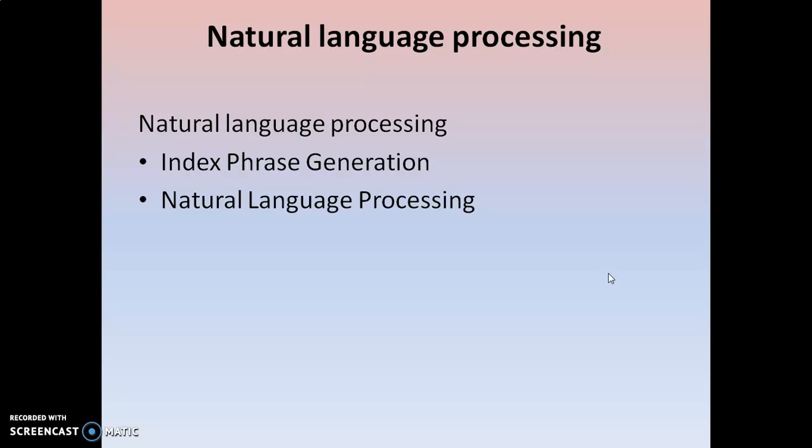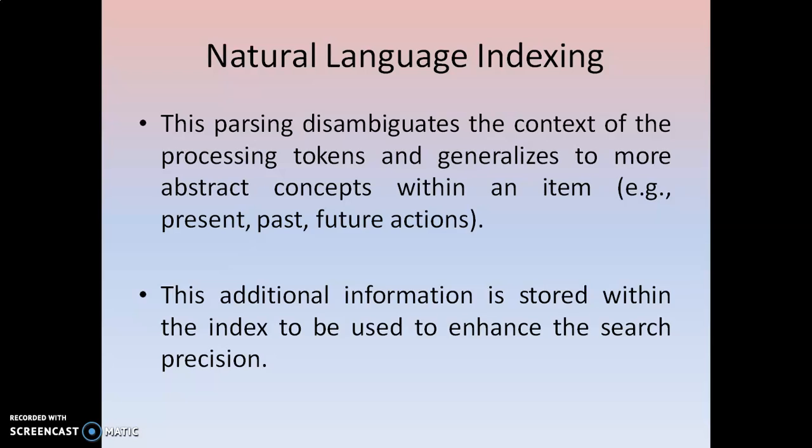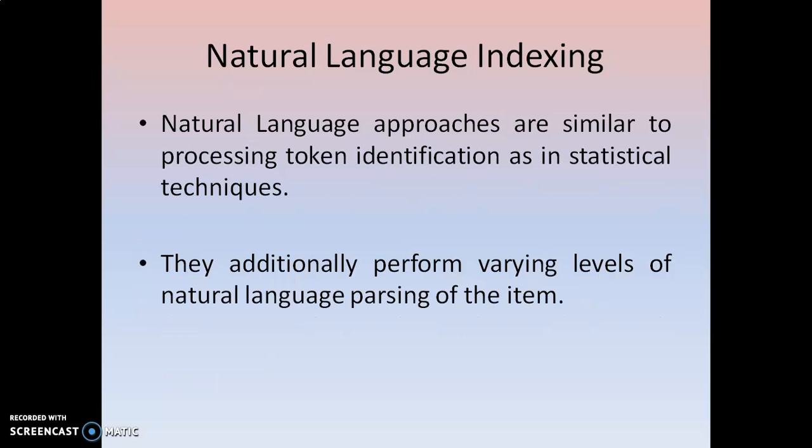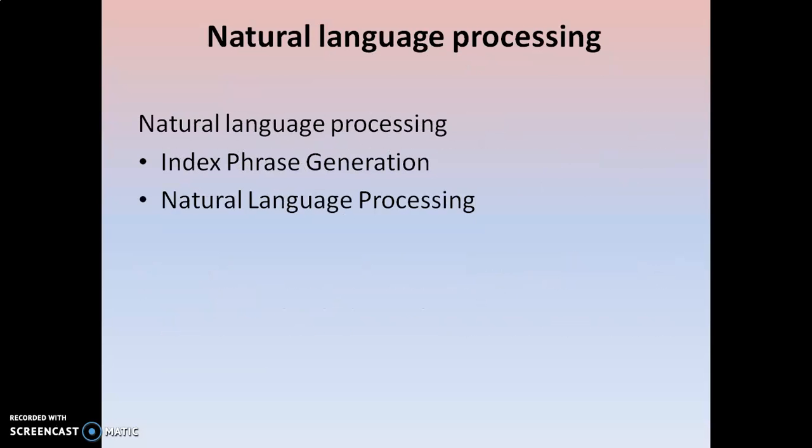So index phrase generation is what? Index phrase generation maintains some kind of index to enhance the search, and natural language processing is one of the artificial methods which implements the parsing. Okay, so like that the natural language processing can be divided. It is also just like the statistical indexing, but the difference is it implements the parsing and stores the items in the context of the indexing. This index phrase generation contains the indexing of each and every phrase which enhances the search based on the semantics. And the NLP technique is one of the artificial intelligence techniques that implements various natural language parsing techniques.